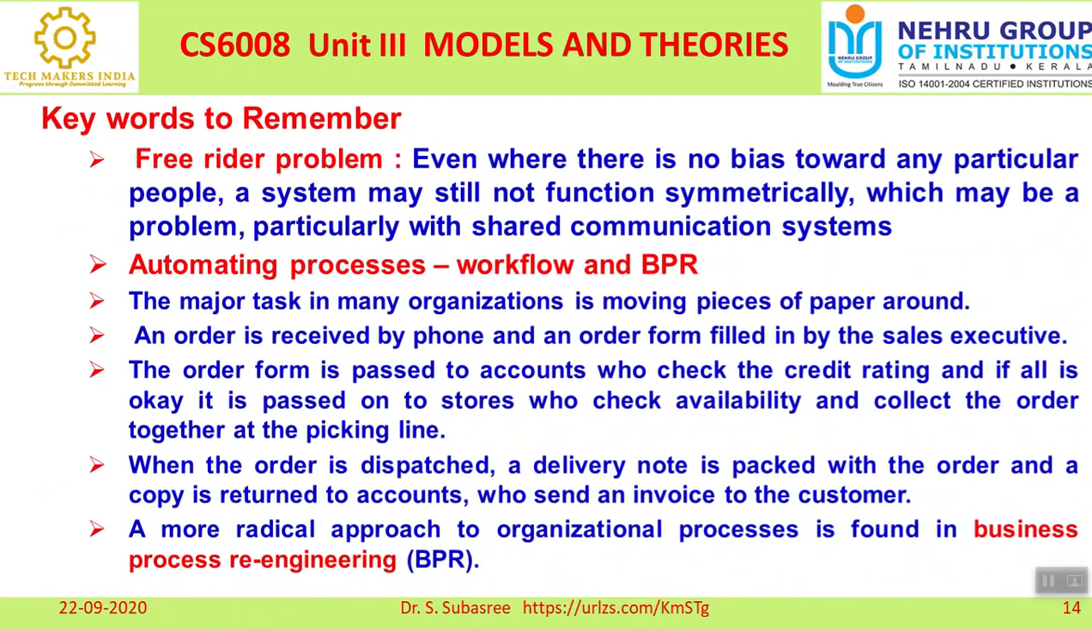And another important problem here is the free rider problem. Even when everything is perfect but the system is not functioning properly, what is the reason for that? Even when there is no bias, all are treated equally, there is symmetry and no bias towards any particular people, the system may still not function symmetrically. So what would be the reason? Because of lack of communication in the system. That is called the free rider problem.